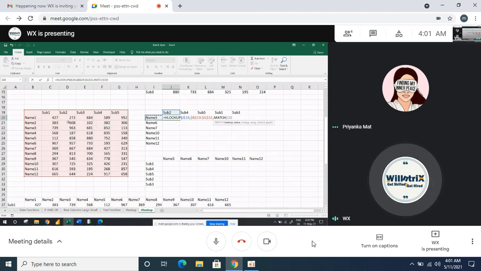That name I am going to match with all the names. Okay, all names, F4, comma 0, then comma 0. Understood this? Any confusion, Priyanka? No. Yes, I only select Name 5, right? Correct.